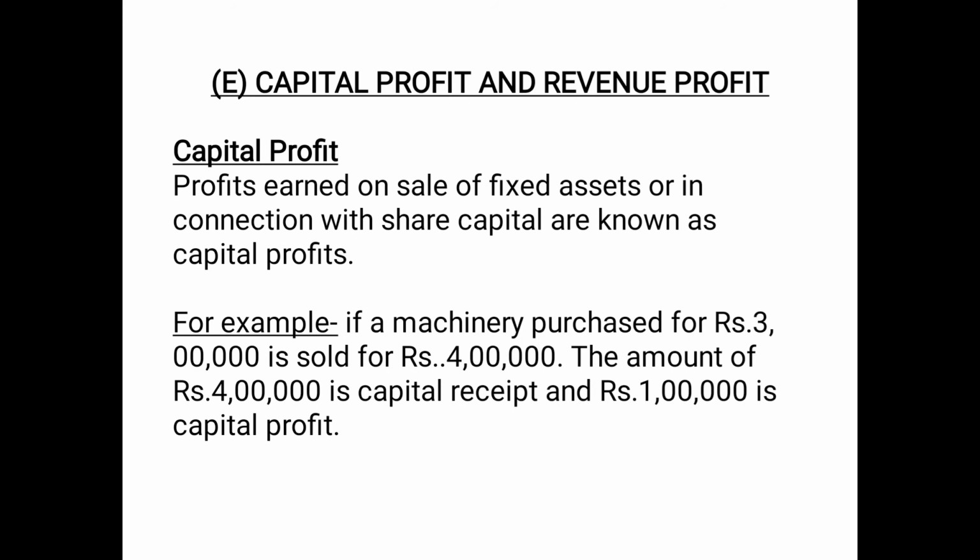For example, if a machinery purchased for 3 lakh is sold for 4 lakh, the amount of 4 lakh is capital receipt because it is received by the sale of asset, a reduction in the asset. But the excess amount of 1 lakh received is a capital profit. That means the example can be profit on sale of fixed asset or issue of shares, debentures, etc.